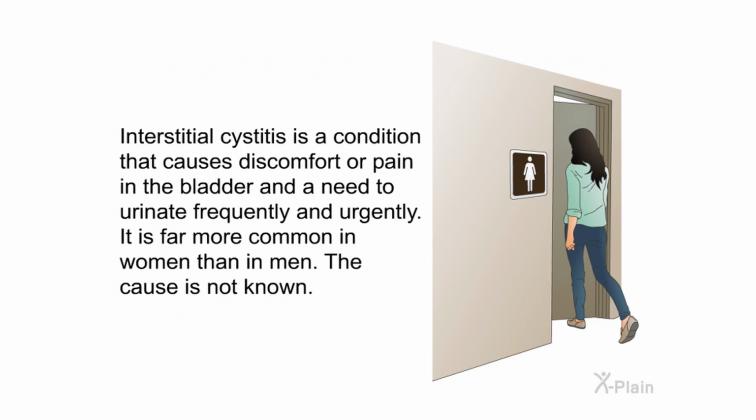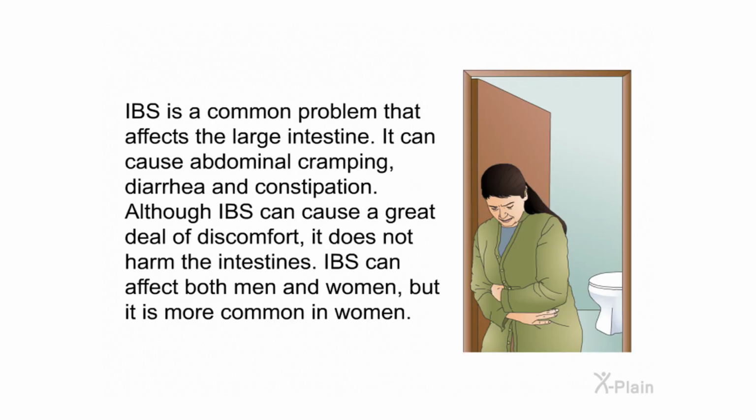Interstitial cystitis is a condition that causes discomfort or pain in the bladder and a need to urinate frequently and urgently. It is far more common in women than in men. The cause is not known. IBS is a common problem that affects the large intestine. It can cause abdominal cramping, diarrhea, and constipation. Although IBS can cause a great deal of discomfort, it does not harm the intestines. IBS can affect both men and women, but it is more common in women.